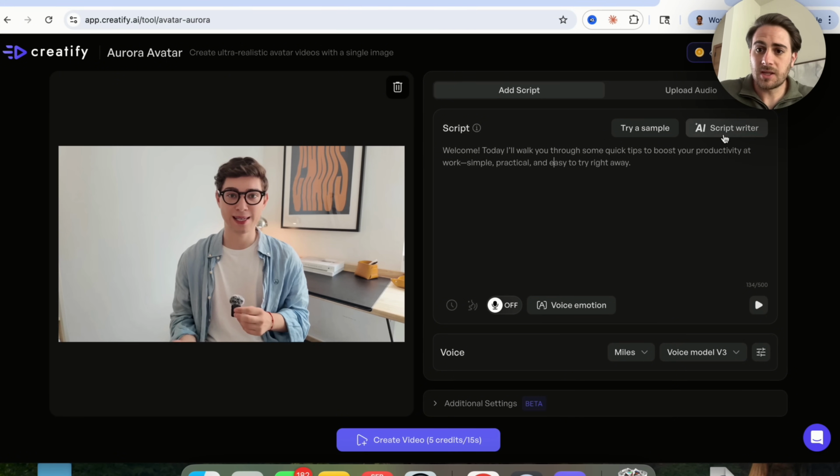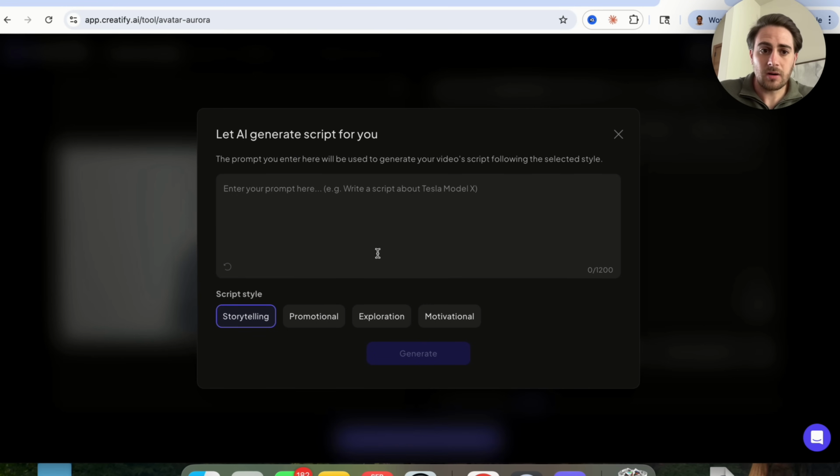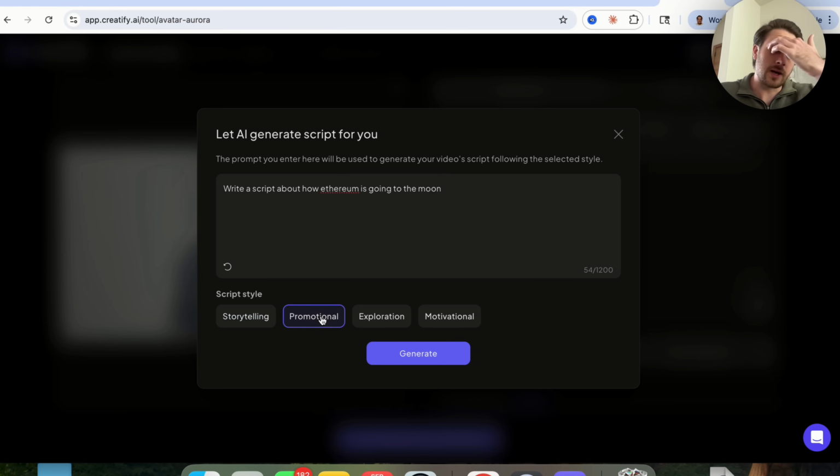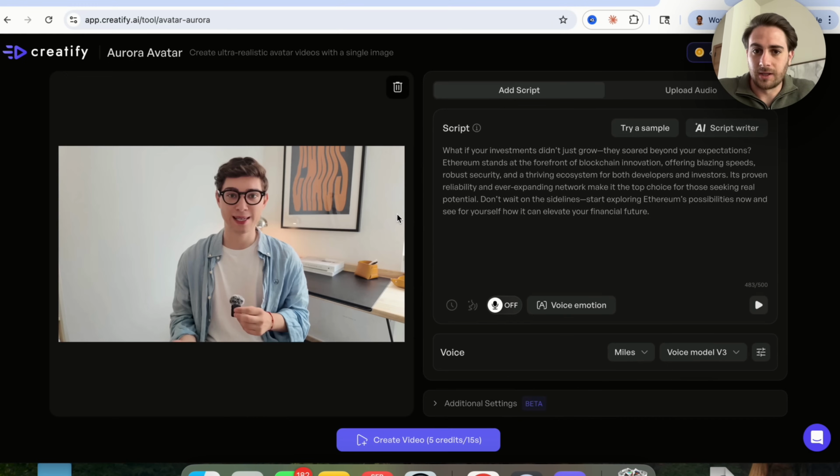Now, in terms of this, we could use their AI script writer. For example, write a script about how Ethereum is going to the moon. We're going to have this be promotional right here. We're going to click on generate. And what this is going to do is then generate a script that's relevant to whatever we put in here, which is incredibly useful. Now, we have this right here. From here, we could come over here and we can change all of these different things.